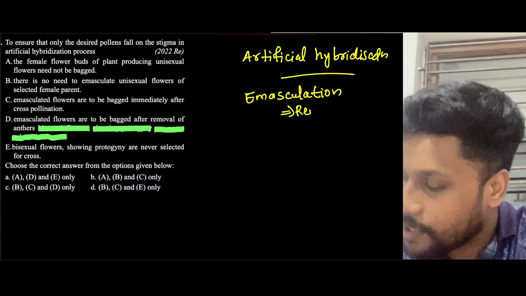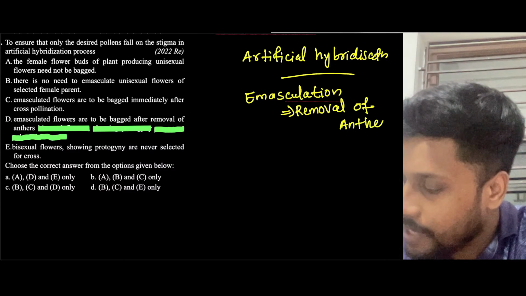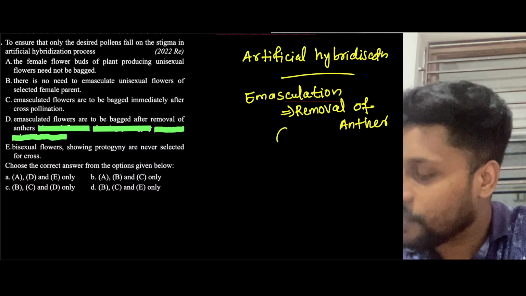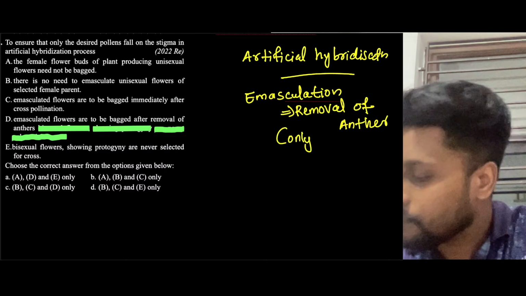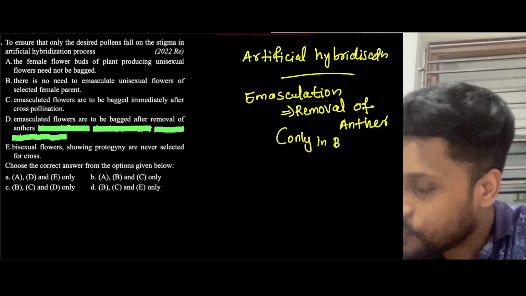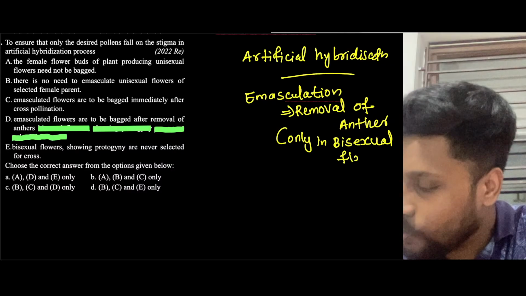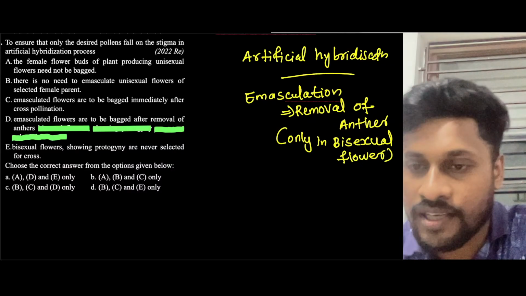Emasculation means removal of anther, or removal of the male part. And emasculation is needed only in bisexual flowers, because in unisexual flowers, there is no need of emasculation, right?